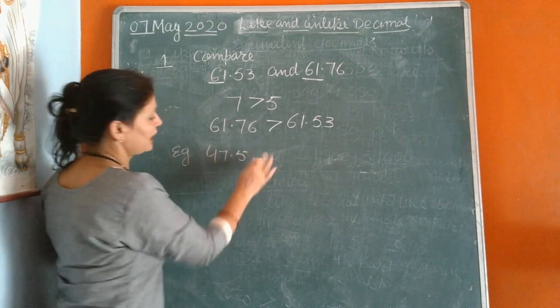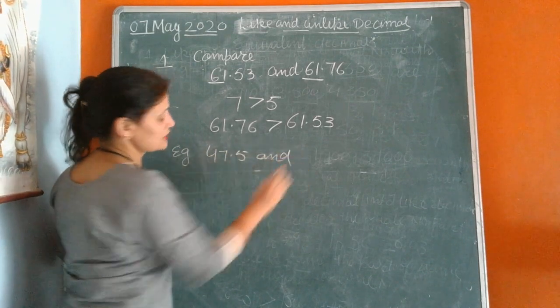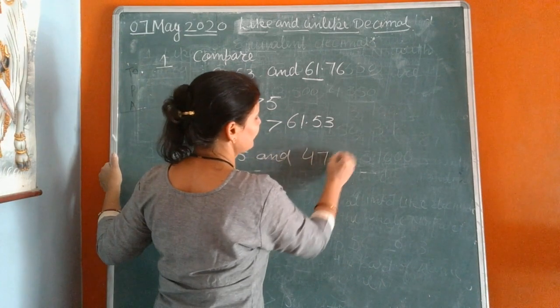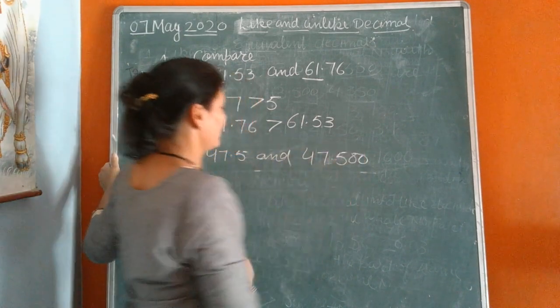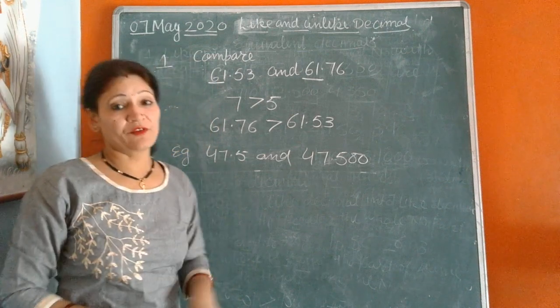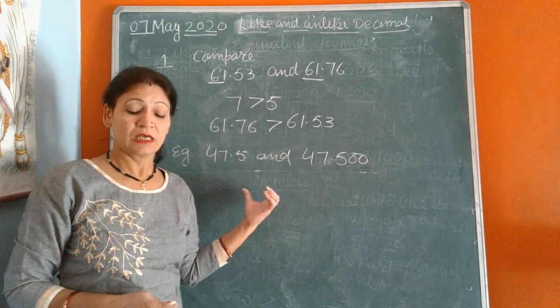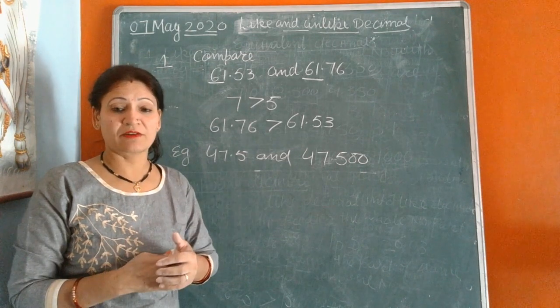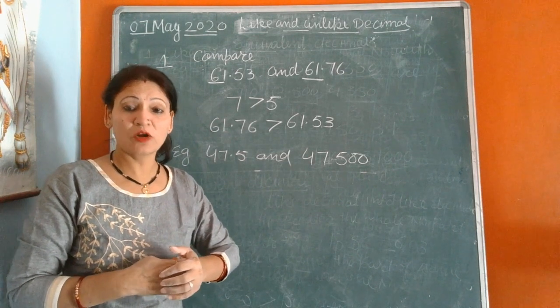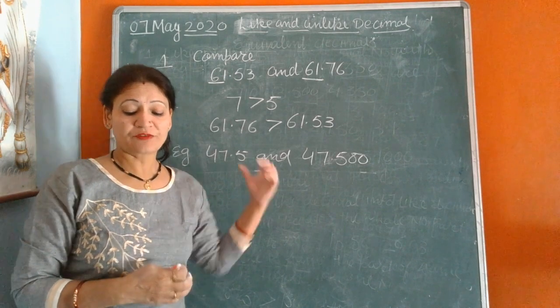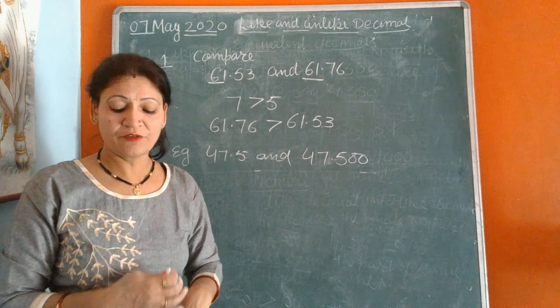Now, take one more example: 47.5 and 47.500. Both have 47 as the same whole number, and after the decimal both have 5.